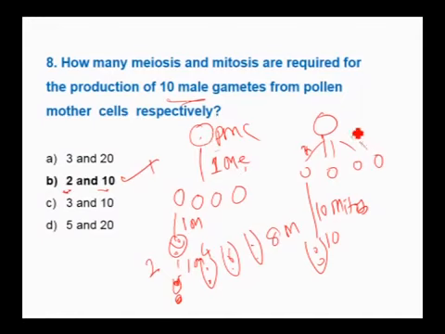2 pollen mother cells has to undergo 2 meiosis, and even up to 16 also, only 2 meiosis, 16 gametes can be produced. See, number of gametes and number of meiosis are same, but up to 16 it is 2 meiosis. Suppose if it is 18, then you have to go for 3 meiosis. Therefore, the answer is B.